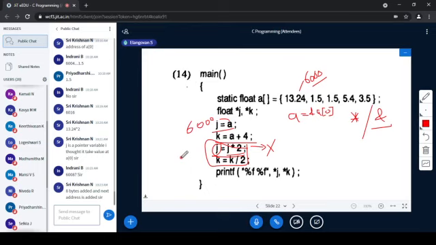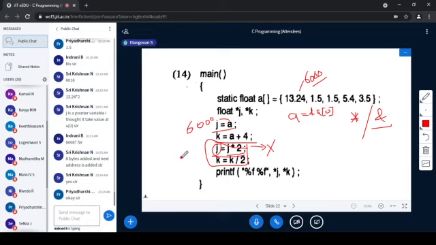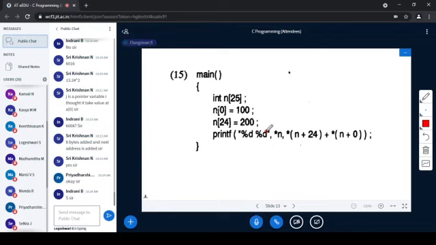Is that clear? Illegal use of pointer in function main. That will be the error message you will get. Okay, so you can use only addition and subtraction in case of pointer variable, but not multiplication, division, modulo. You should not do anything. Only addition and subtractions are allowed. Okay, yeah, I am moving on. Yes.